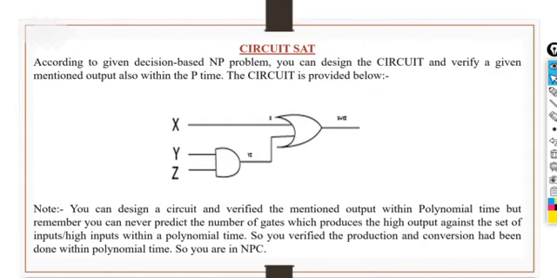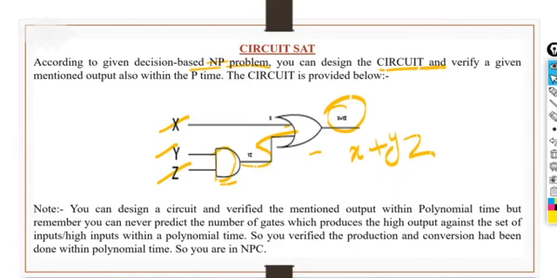So let's start. First of all, we are taking circuit satisfiability. According to the decision-based problem, we know a circuit has some inputs x, y, z and AND, OR gates. Y and z go as input to an AND gate, its output goes with x into an OR gate, and after all we get x plus yz as the output for the circuit satisfiability. So you can design a circuit and you can verify the mentioned output within polynomial time.